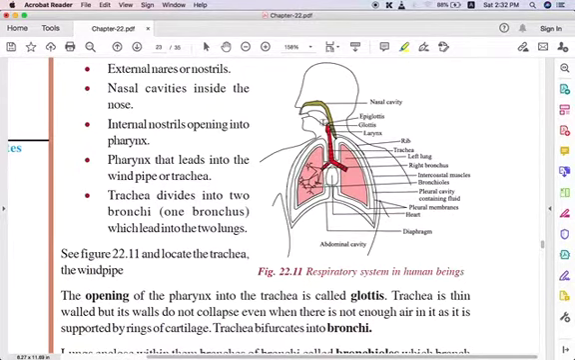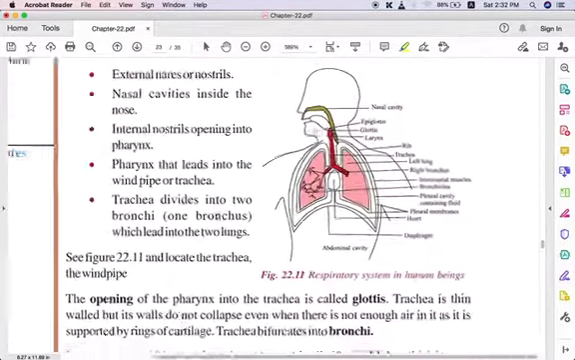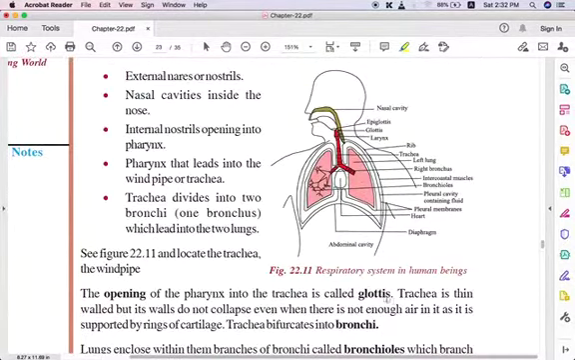Now the opening of the pharynx into the trachea. Here you have the pharynx, this part, and it opens into the trachea. Here you have the red colored thing, that is the windpipe or trachea. The opening here, this is called the glottis. That you have to remember, that is called the glottis.